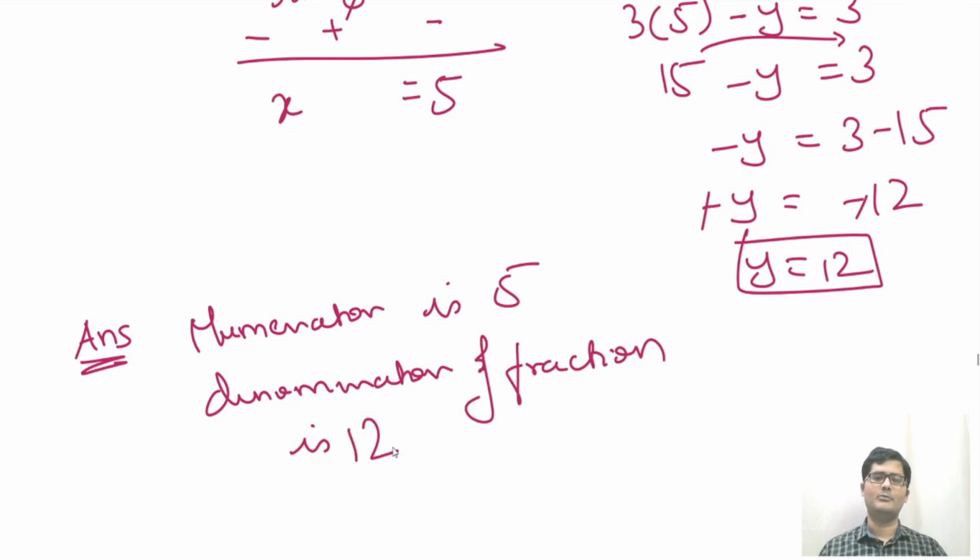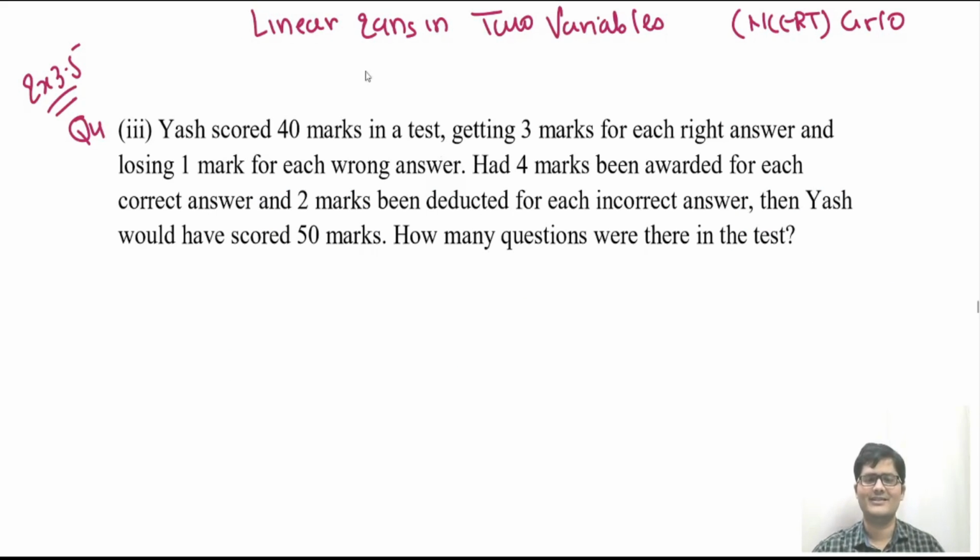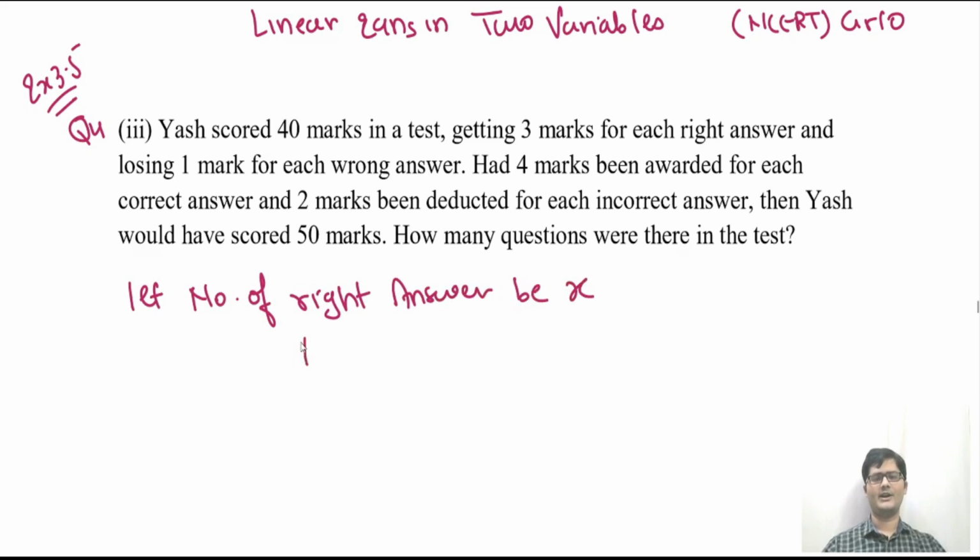So I hope students both the questions are clear. Let's move to the next question. So dear students, let us start with the third question of question 4, exercise 3.5. Yash scored 40 marks in a test, getting 3 marks for each right answer and losing 1 mark for each wrong answer. Okay, so let the number of right answers be x and the number of wrong answers be y. So how many questions were there in the test? If I add right answers and wrong answers, I'll get the number of questions in the test.